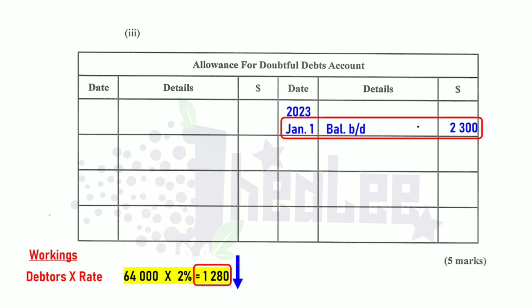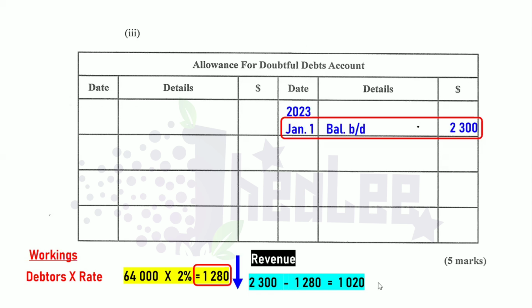The reduction is actually a revenue, and the amount it decreases by is the 2,300, which is the previous balance, minus the current balance of 1,280, and that gives us a value of $1,020. Now, once your allowance for doubtful debts, your provision for doubtful debts, your provision for bad debt decreases, it is a revenue. Remember that. And the amount it decreases by is what we're going to send to the financial statement, the income statement. And this is